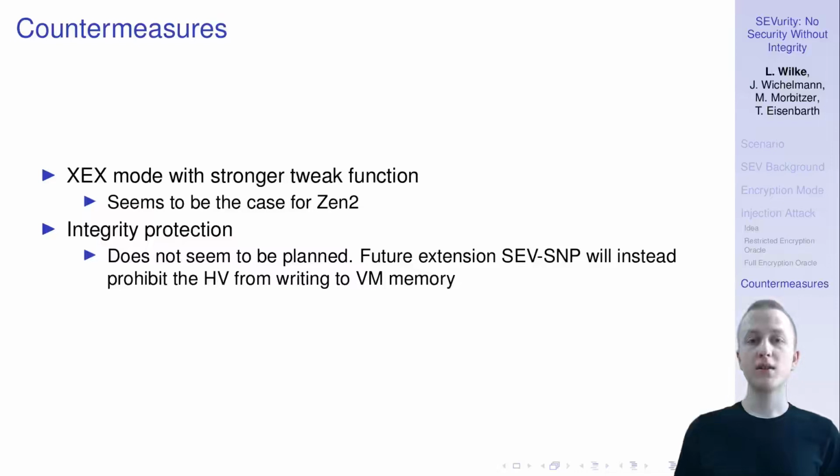However, it doesn't seem like AMD is planning to do that. Instead, in their future extension SEV-SNP, Secure Nested Paging, they will add a mechanism that will prohibit the hypervisor from writing to VM memory instead. Now, of course, this will also shut down our attack because we can no longer copy around these blocks, but we think that cryptographic integrity protection would be the much stronger choice.